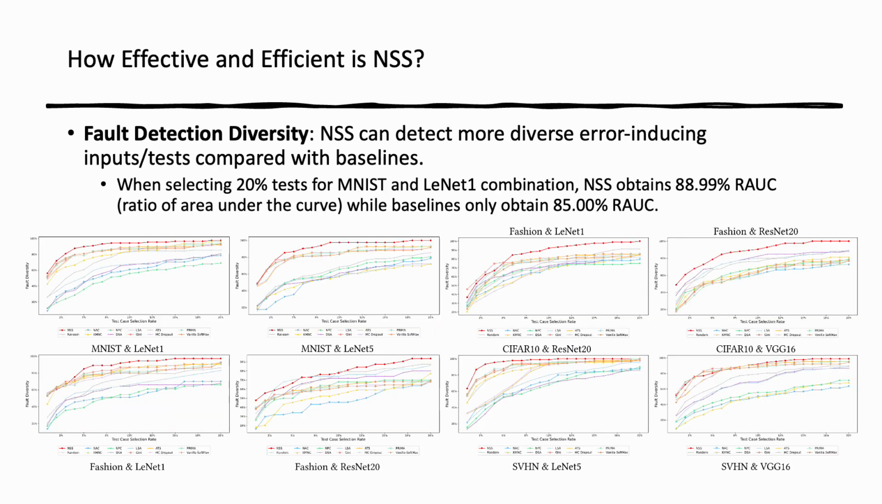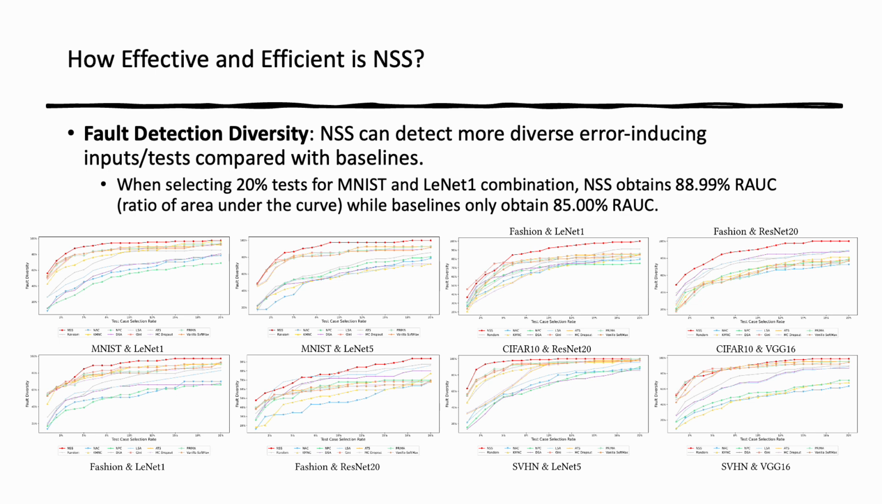NSS is able to detect more diverse types of error-inducing inputs compared to the baselines. We measure diversity using the ratio of area under the curve, RAUC, of cumulative unique fault types detected. For example, when selecting 20% of test cases for MNIST with LeNet1, NSS achieves an 88.99% RAUC, while the baselines only reach 85%.